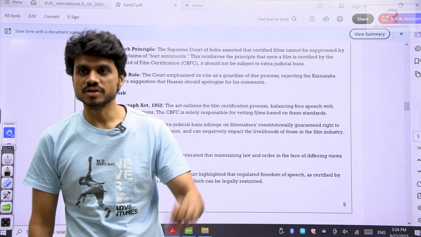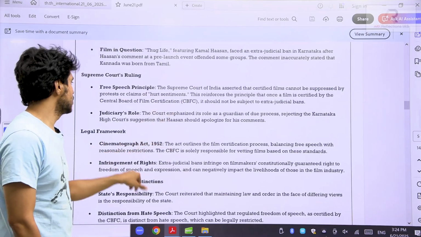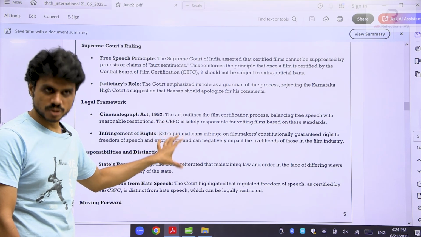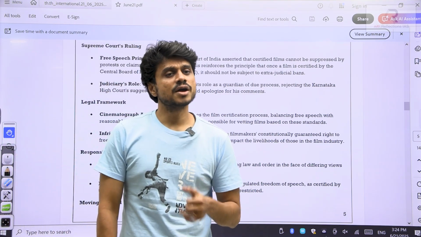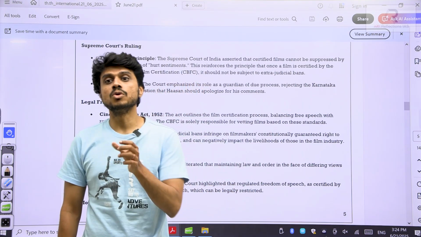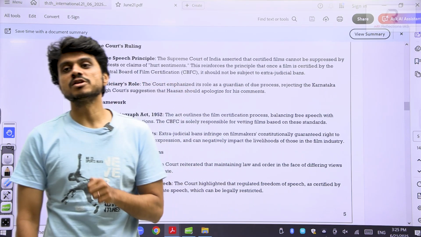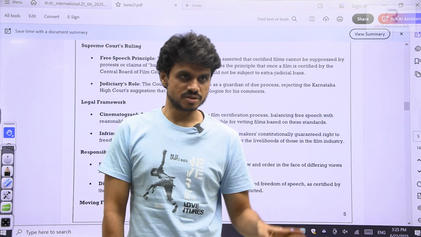So you need to be aware there is this act. We have already previously discussed the CBFC and the Cinematography Act. So you need to have clarity about the Cinematography Act and how freedom of speech and expression is strengthened. We have already discussed how restrictions can be imposed on freedom of speech and expression. Only reasonable restrictions. And I have already mentioned that reasonable restrictions are nowhere defined in the Constitution. They are decided on a case-to-case basis.